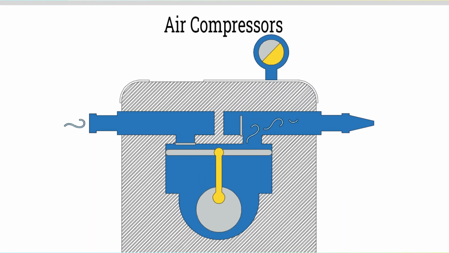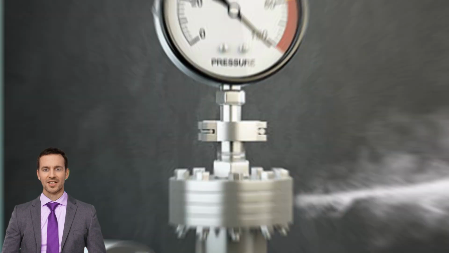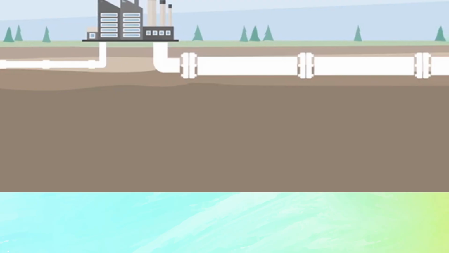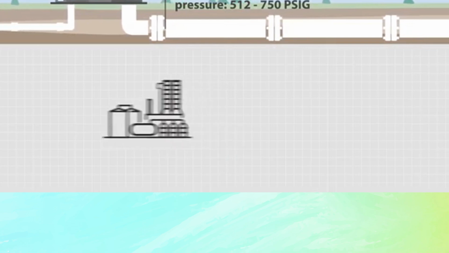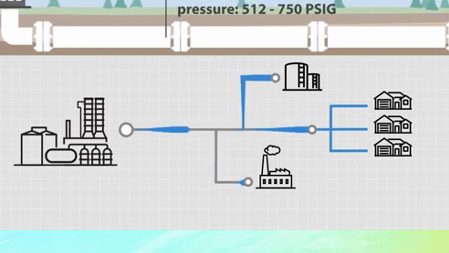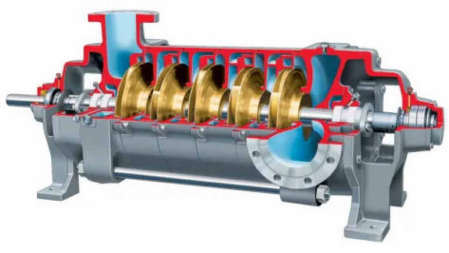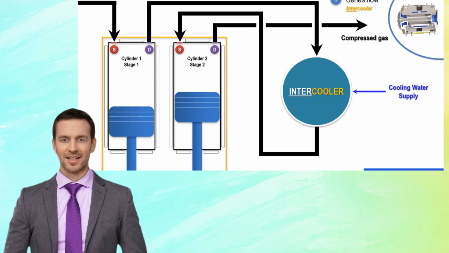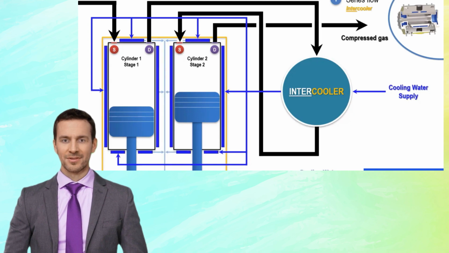Compressors are essential machines that power a wide range of industrial applications by increasing the pressure of gases. In natural gas networks, compressors play a crucial role in transporting gas over long distances, ensuring smooth delivery through pipelines. Industries rely on multi-stage compressors to handle high-pressure requirements efficiently, often paired with interstage coolers to maintain optimal operating temperatures.